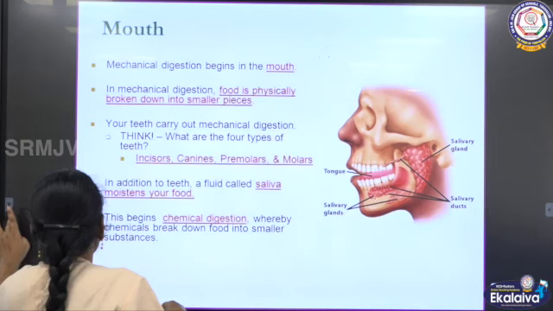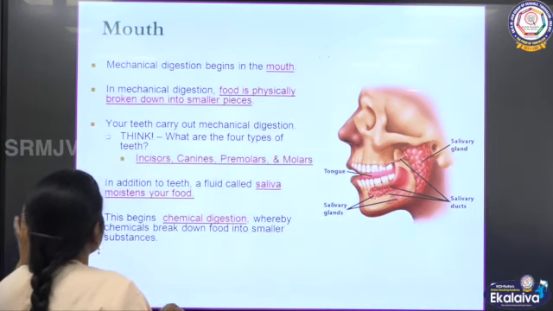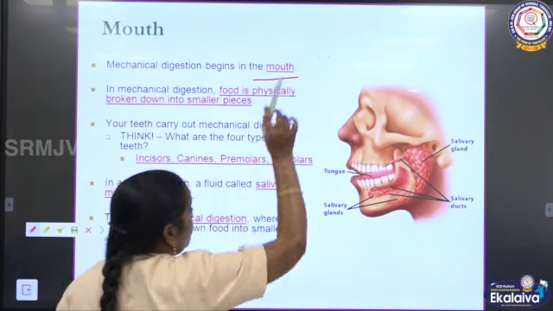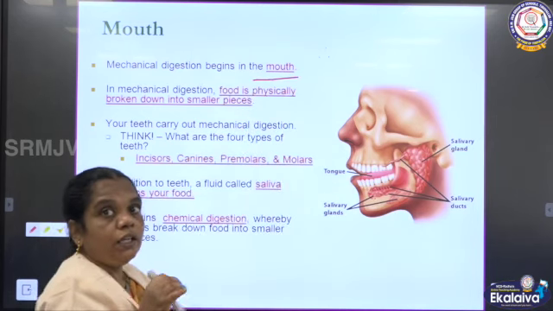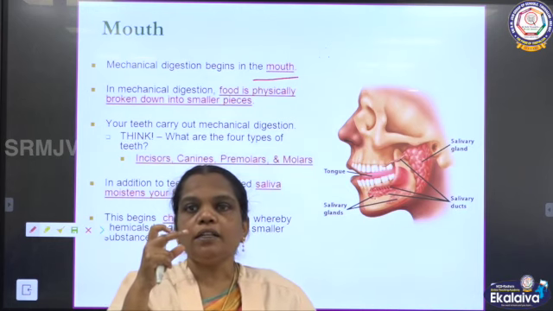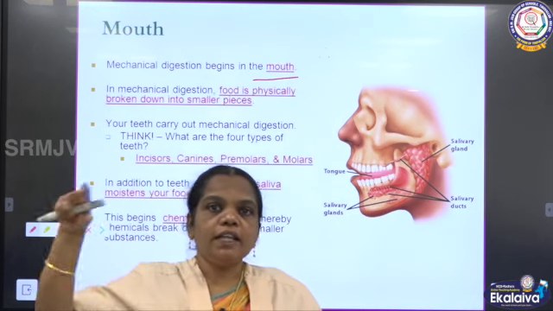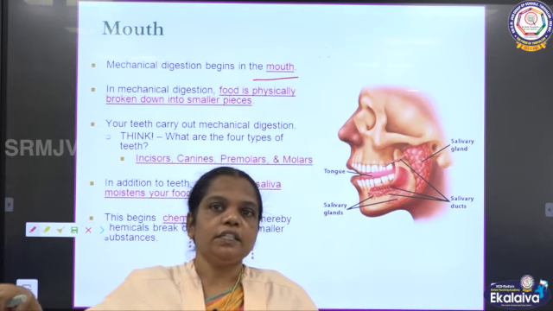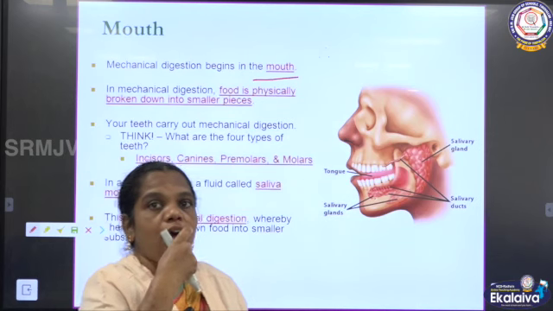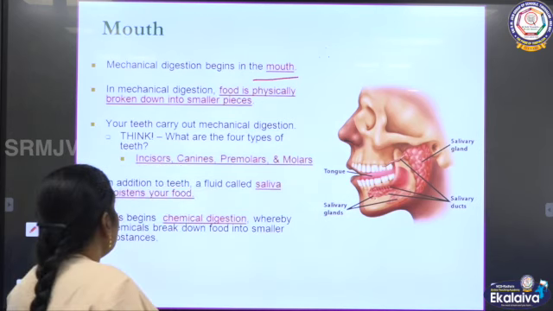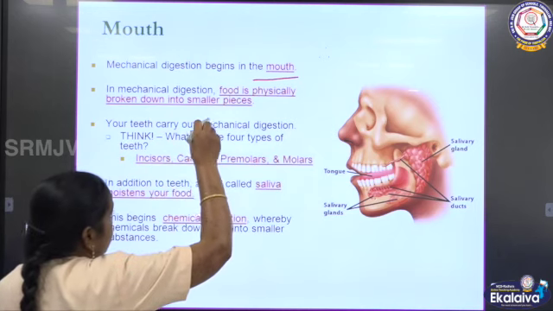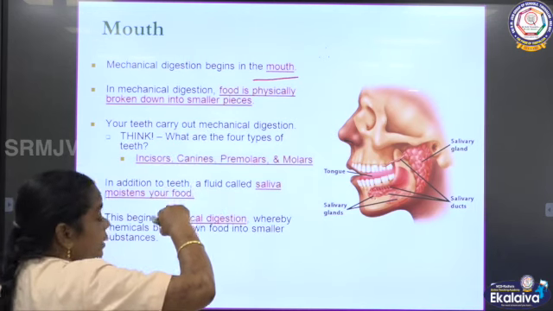Now, from the mouth, the mechanical digestion is going to start. So, from the mouth itself, what is going to start? The digestion. What is the next stage after the ingestion? Ingestion is followed by digestion. So, the digestion is going to start from the mouth, the mechanical digestion inside the mouth. What does mechanical digestion mean?